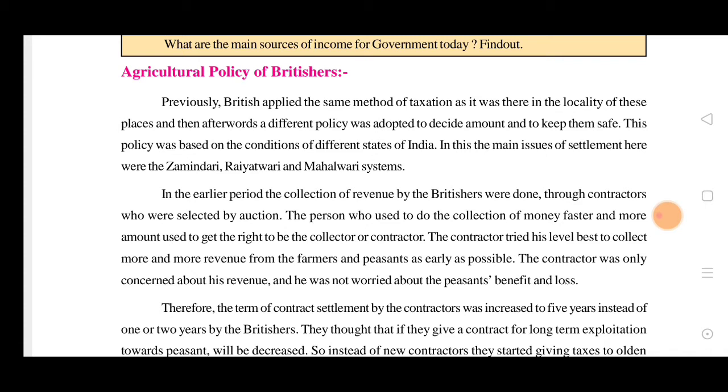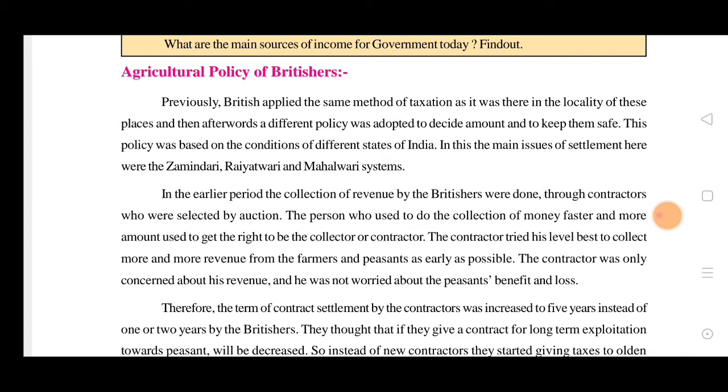So what is the system? This was the system taken from the British. When the zamindari, raitwari, and mahalwari systems were there, they were collecting the same revenue from the locality, so they were following the same. Afterwards, they changed and adopted policies to keep them safe. This policy was based on the condition of different states of India. Some were in a rich condition, some were not in a good position. So according to their situation, they adopted this method.